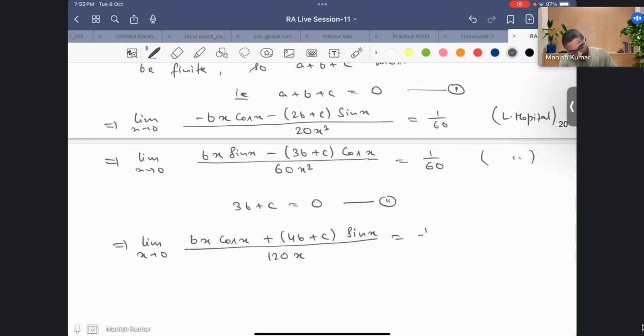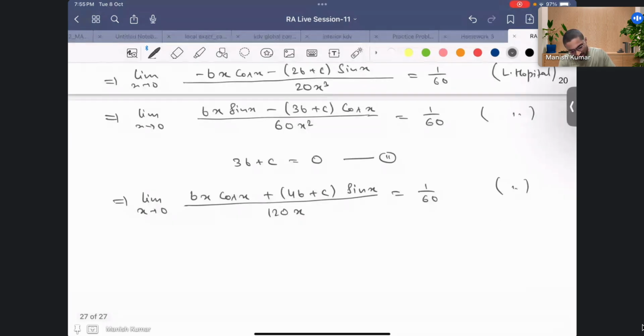Again the same L'Hopital. Now if I put x equal to 0, this here is turning out to be 0 by 0 form, right? So here there is no issue, I can again use L'Hopital.